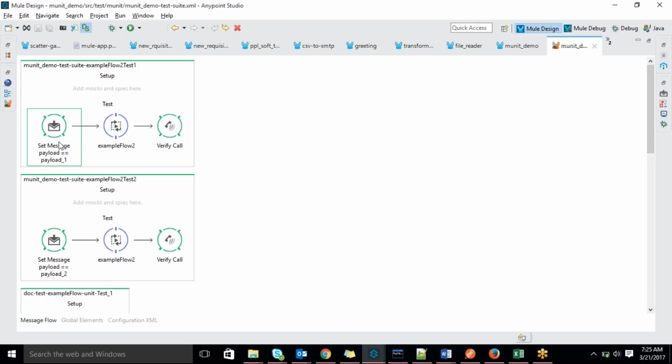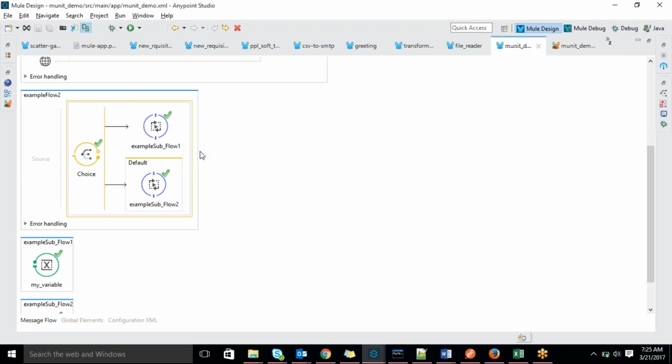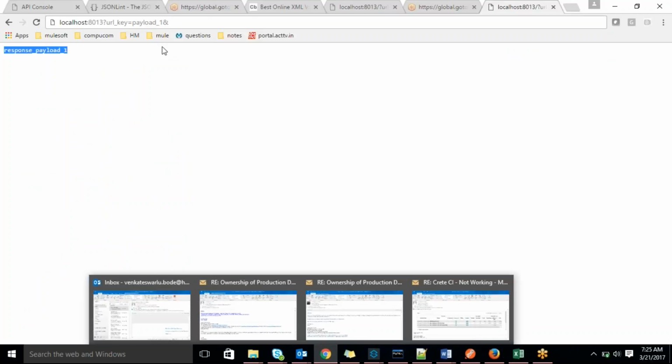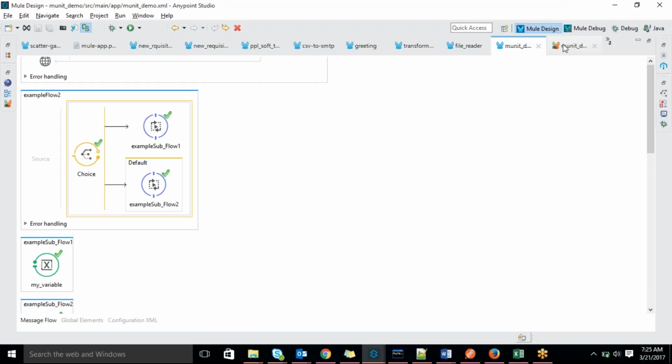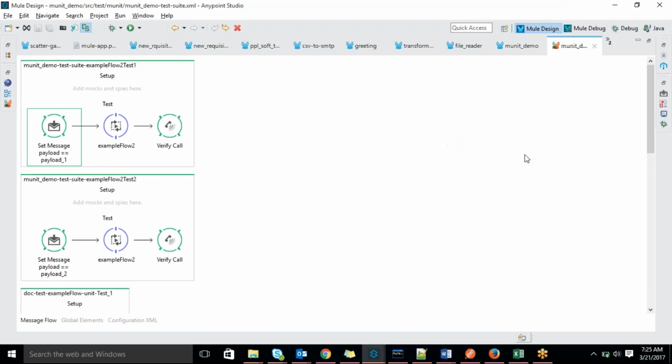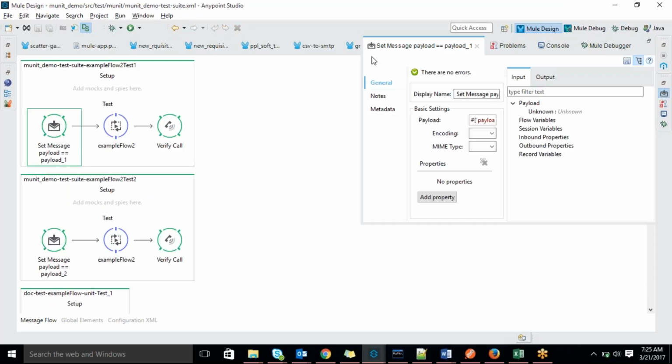In the first test case, I am passing payload_1. In test case 2, I am passing payload_2. You are clear, right? If your flow is executed, I'm hitting the trigger, I'm hitting the request, so accordingly your flow will be executed. But in these unit test cases, nobody hits the request. You have to mock the input.